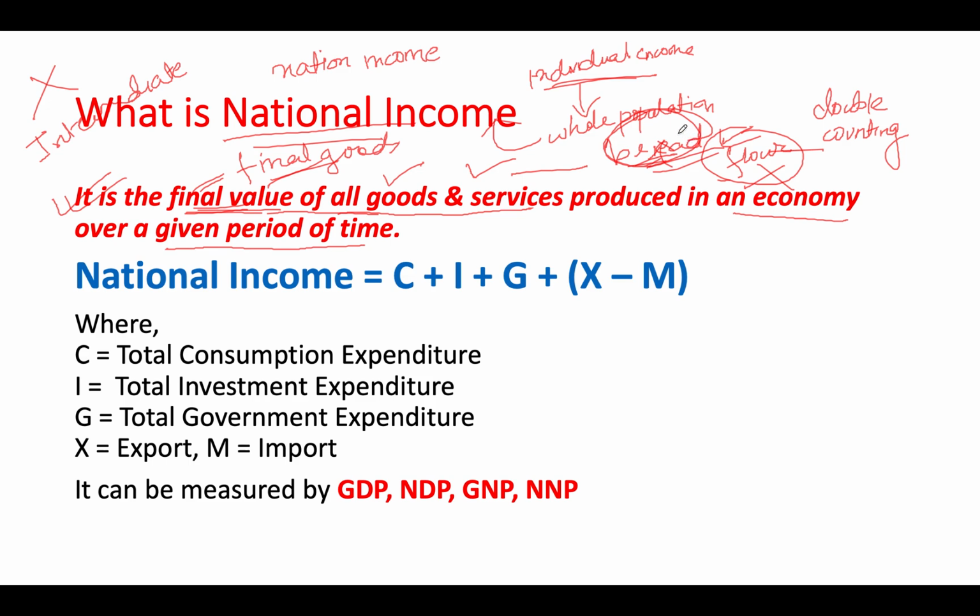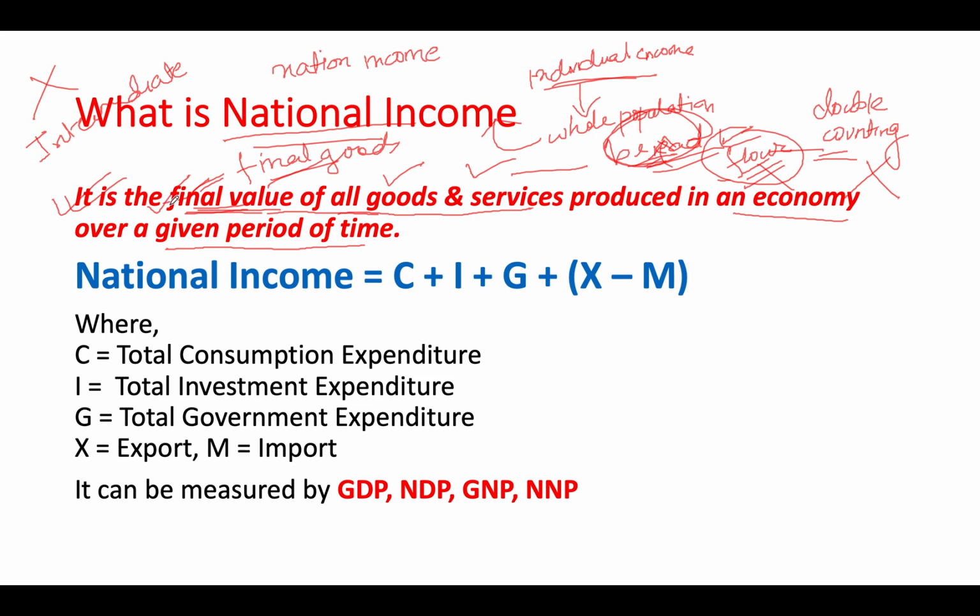The bread manufacturer will definitely take into account the value of flour to calculate the total cost of production of one bread. So if he has already taken it, then why will you take it again? If you do that, this would lead to double counting, which we don't want. That is why national income is always the final value of all goods and services and not the intermediate value.